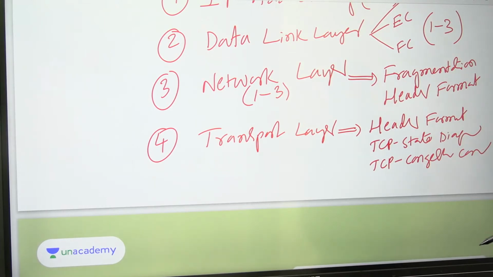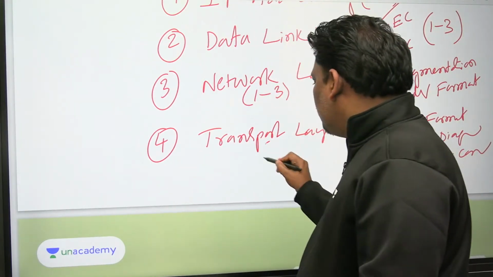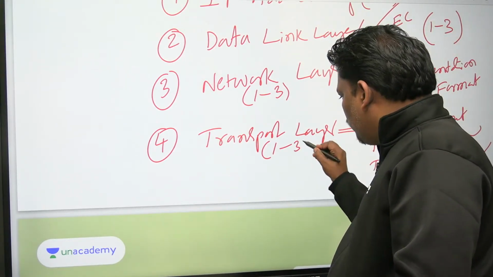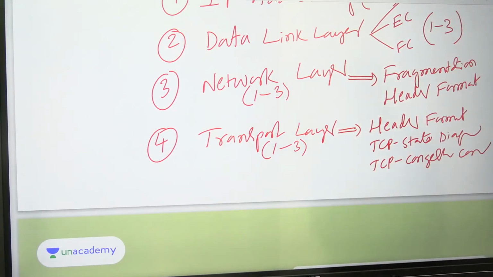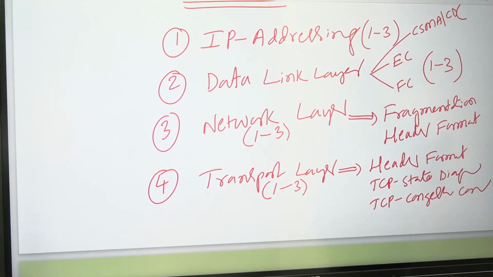Header format is required, TCP and UDP header, especially TCP header. Next one, TCP state diagram, TCP congestion control. That is the fourth one. Here also you are able to see 1, 2, 1, 2, 3 questions. Header format, TCP state diagram, TCP congestion control. So if you observe clearly, everywhere I kept seeing minimum 1 question will come. Minimum every chapter 1. If you are lucky, maybe it will increase also.